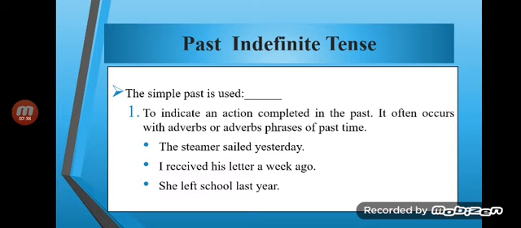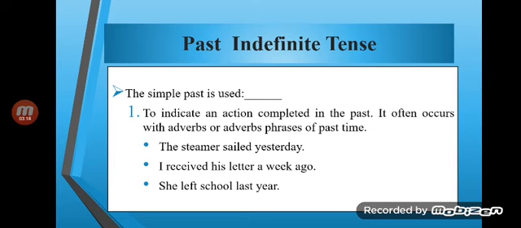In order to make the action that has taken place or the sentence meaningful in the past tense, often the adverb of time is used. So what does come in the adverb of time? That could be once, a year ago, yesterday, a few days ago. In order to make the action emphatic, we use the adverb of time, and you are observing it in these sentences as well, such as the steamer sailed yesterday. So what is this? This is the past indefinite tense.